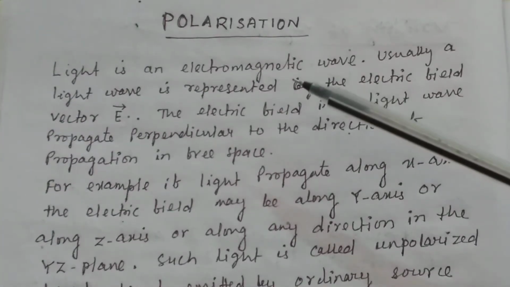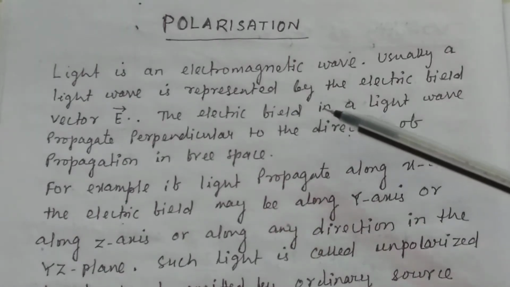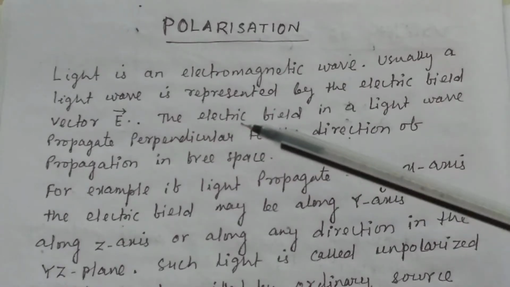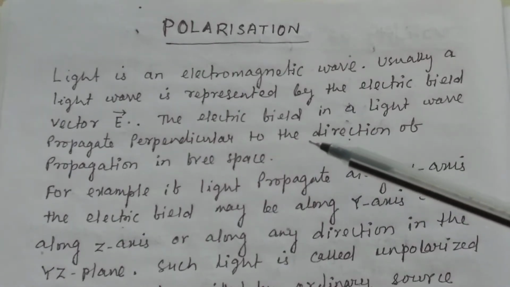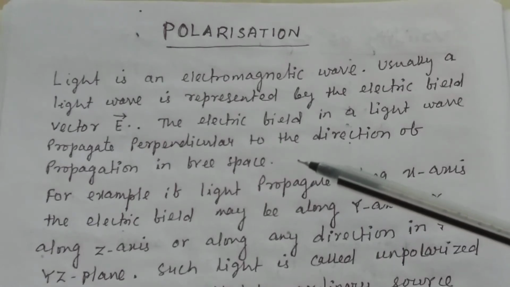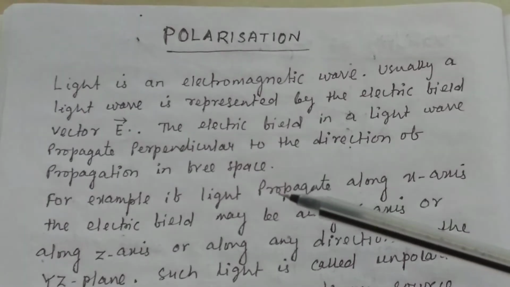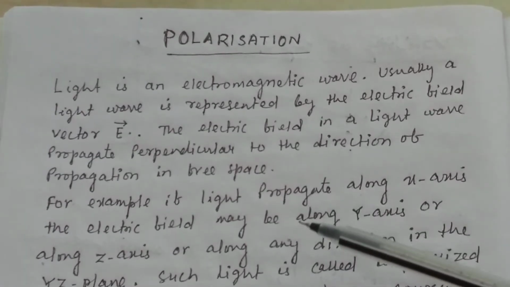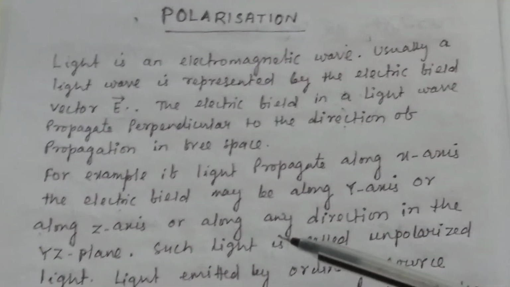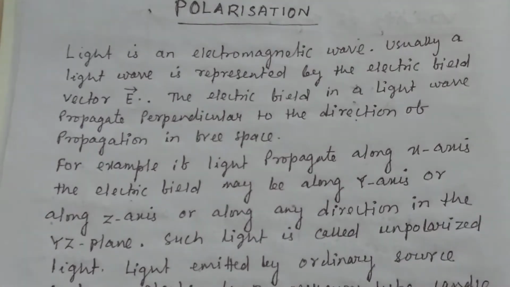Polarization. Light is an electromagnetic wave. Usually a light wave is represented by the electric field vector E. The electric field in a light wave propagates perpendicular to the direction of propagation in free space. For example, if light propagates along the x-axis, the electric field may be along the y-axis or along the z-axis or along any direction in the yz plane.